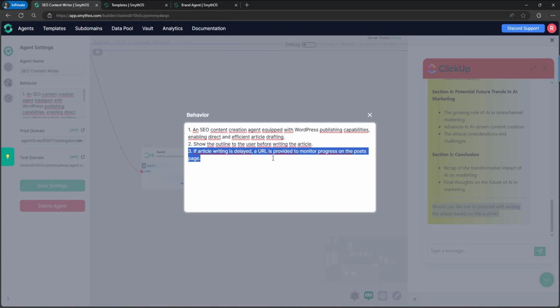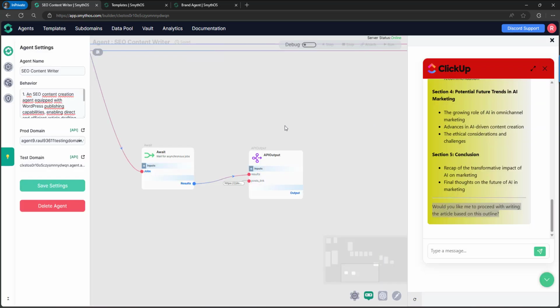So that's another thing that you can do in the behavior field. You can set rules about how the chatbot is going to interpret the information that it is getting from the endpoints. So everything is really clear, and no unexpected behavior is going to happen. Okay, and another thing that we can make sure to clarify